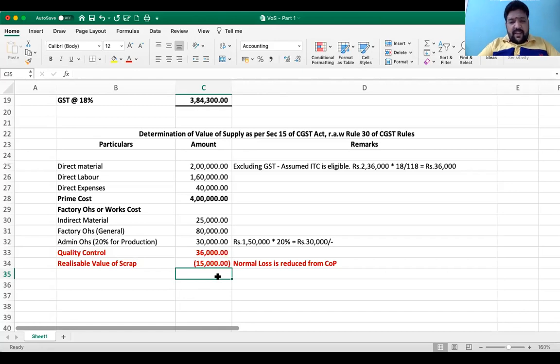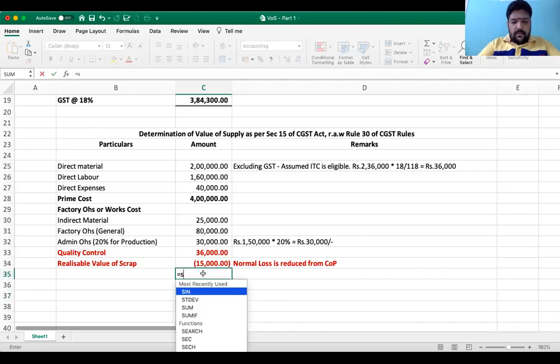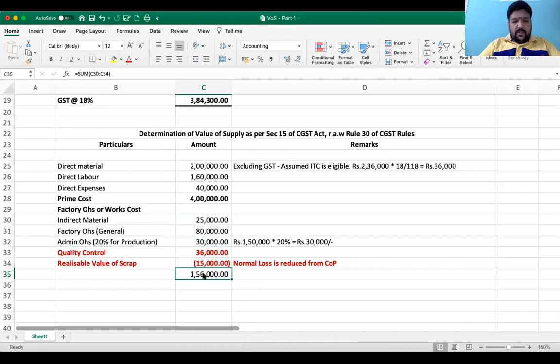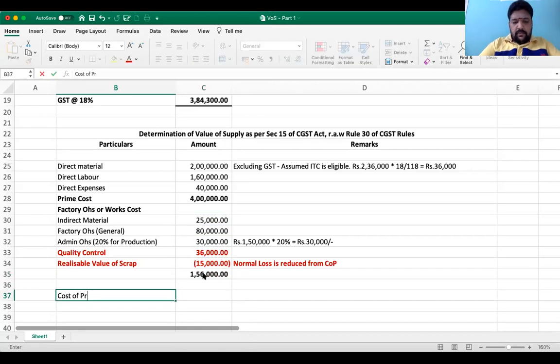So come back here. Now, when we arrive at a value, that would be our works cost, and our cost of production will be this number.